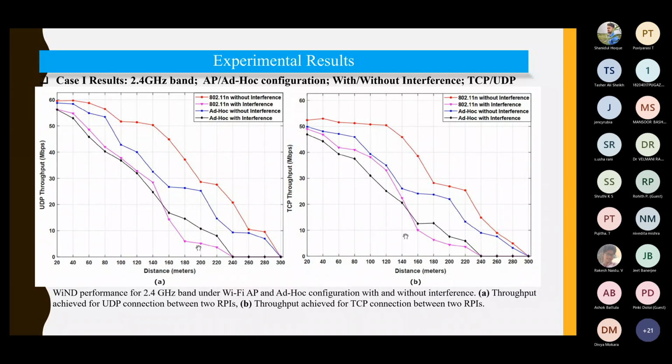This is the 2.4 gigahertz scenario where you can see this is the TCP one, this is the UDP one. Initially the UDP is offering a higher throughput, certainly because UDP is a system where there is no acknowledgement, so the throughput is going to be high. But as the distance increases, UDP will have higher packet losses, so TCP will outperform for longer distances. So both have their limitations and advantages.